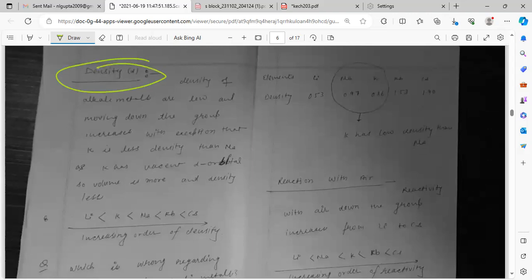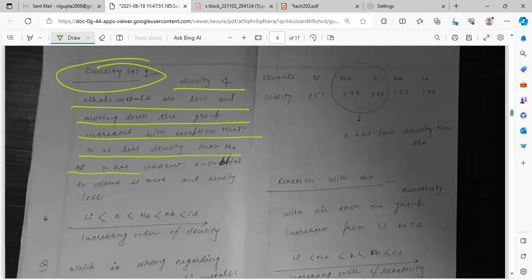Density. Here, the density of the alkali metals is low and increases moving down the group, with the exception that potassium has less density than sodium. Potassium has a vacant d orbital, so the vacancy is more and density is less. So the exception is sodium and potassium. Otherwise, moving down the group, density increases because the mass is increasing.